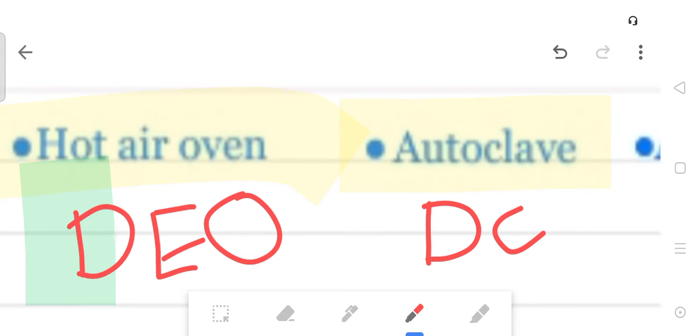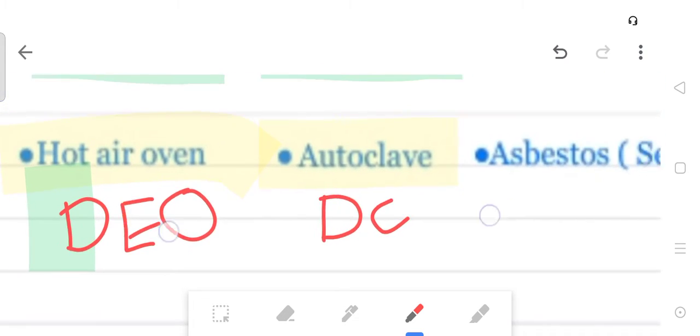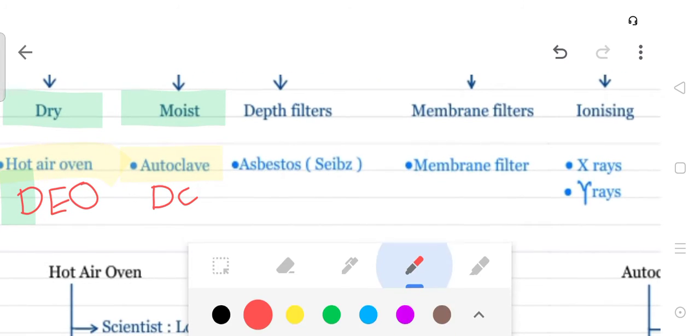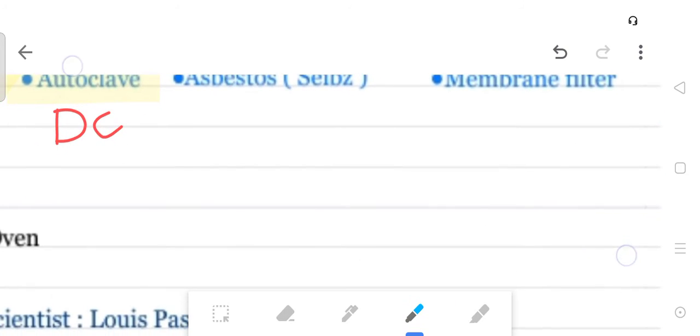First we discuss flaming and incineration, then the hot air oven. In flaming, there are three zones of the flame.